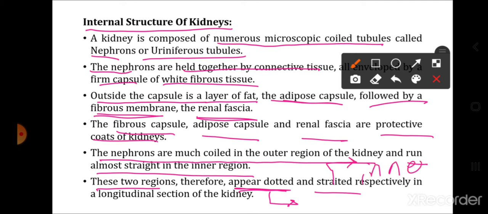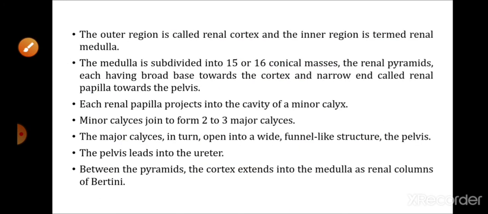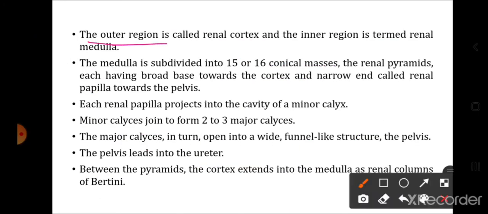Inner region कैसा दिखता है? Straighted. And outer region कैसा दिखता है? Dotted in the longitudinal section of the kidneys. Now, the outer region is called renal cortex and the inner region is termed as the renal medulla. So, outer portion of the kidney is called as what? Renal cortex, and inner portion is called as the renal medulla.